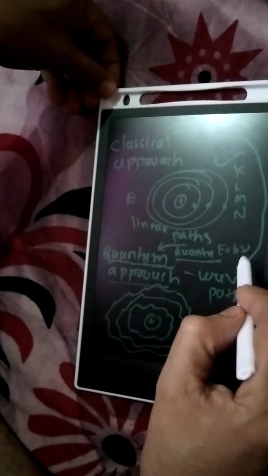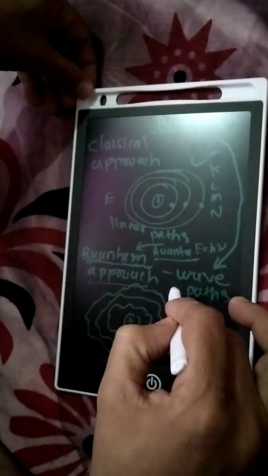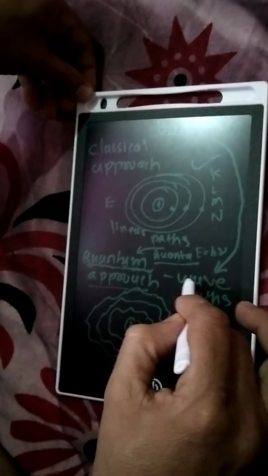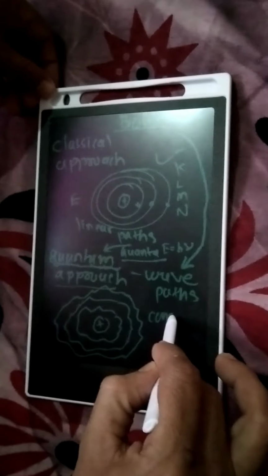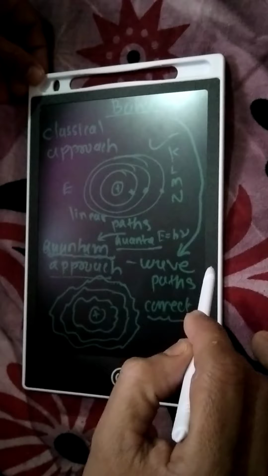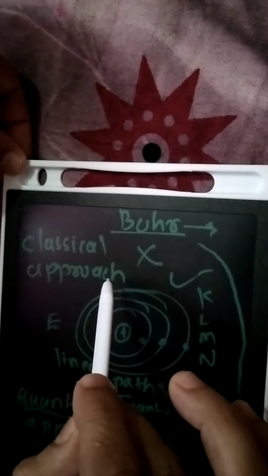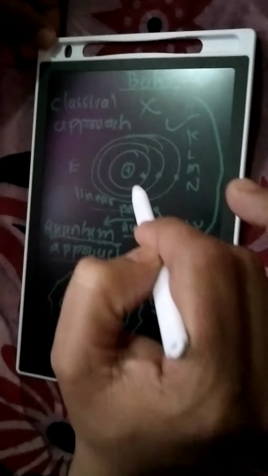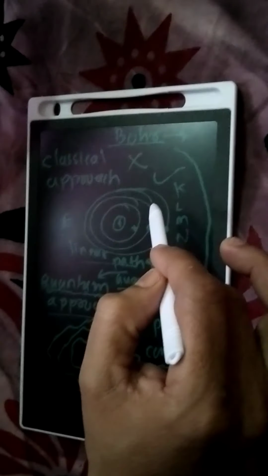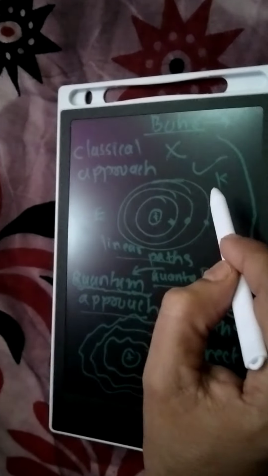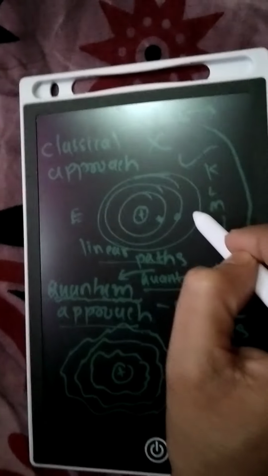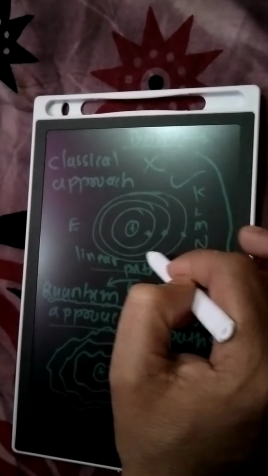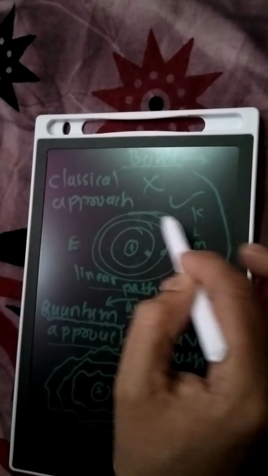So actually, atomic structure in modern science has the quantum approach, that is the true, correct explanation for the atomic structure. Hence Bohr's model vanishes, because it has a classical approach, it is based on linear paths. So Bohr's model only gives a rough idea about the shells of electrons, their linear motions around the nucleus of the atom.